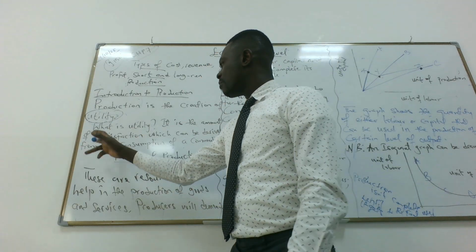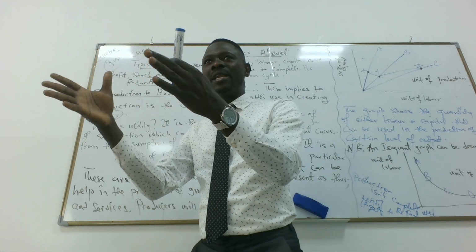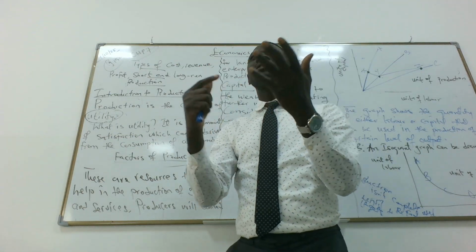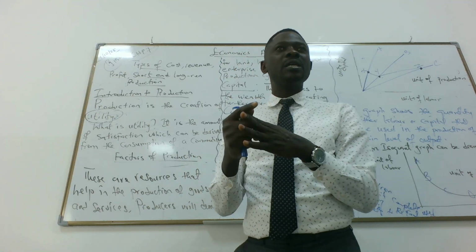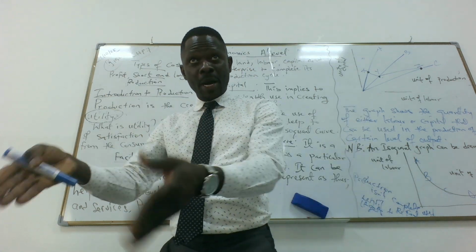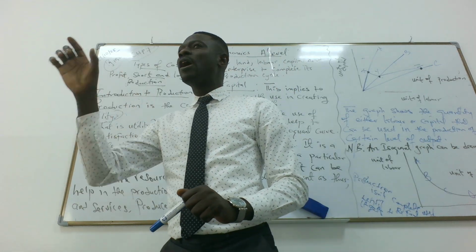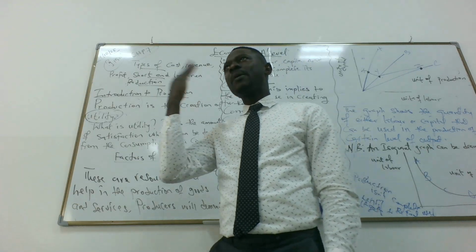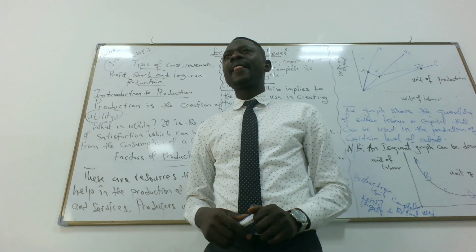Then, factors of production. We won't talk about producing this marker without the resources available to produce this marker. So what will producers do? Producers will always come forth to use the factors of production. They need land, they need labor, they need capital, they need enterprise. We won't have this marker without the factors of production. I won't be able to teach you right now without the factors of production. So whatever we buy or sell, they are all involved in the factors of production. Do we get factors of production here? Yeah.